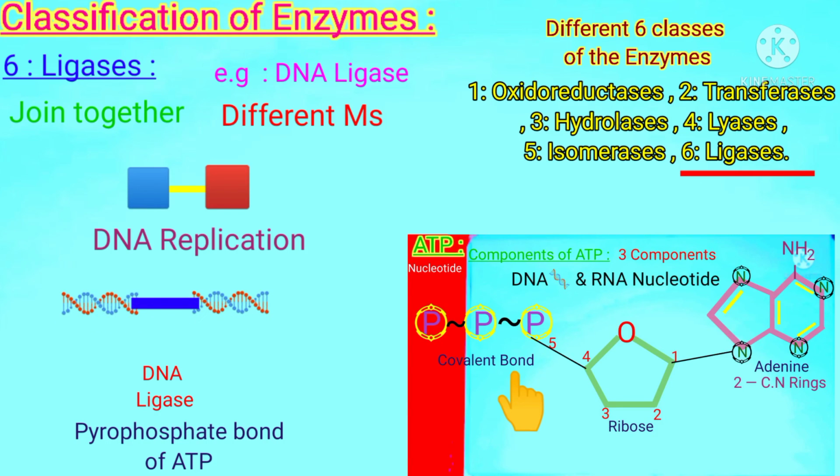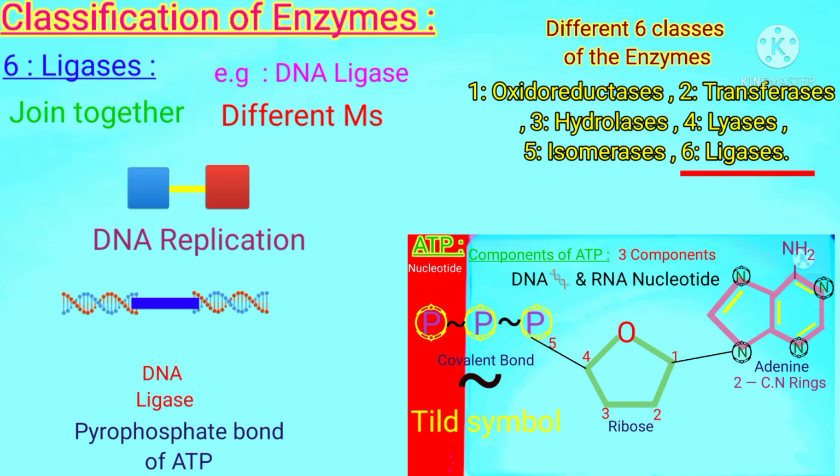Students, this pyrophosphate bond is mostly present in between the two phosphate groups of ATP, that is known by the name of tilde symbol, and that is a covalent bond and is a high energy bond, and by the breaking of that covalent bond a large amount of energy is released.